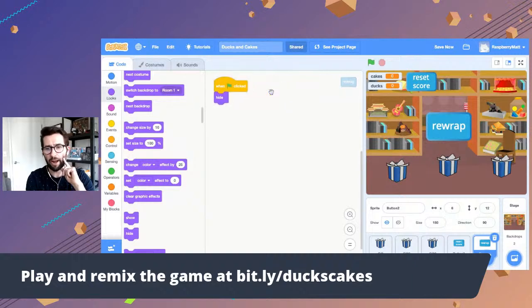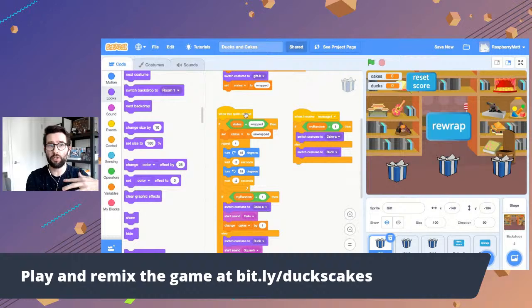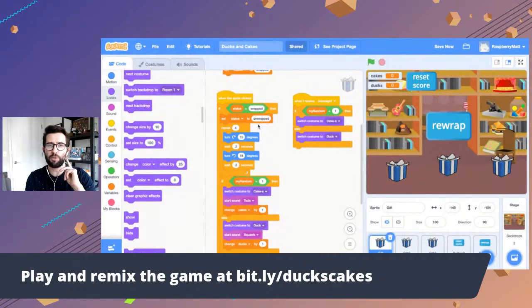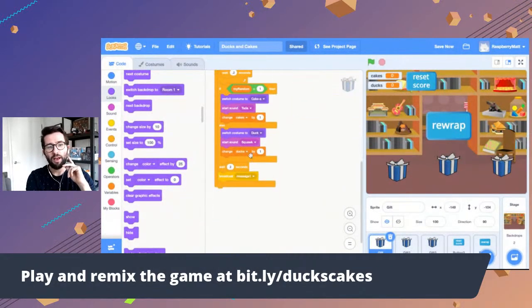Okay. Now, after someone chooses a gift, or when someone clicks on a gift, the executed code is right here. This is what happens when someone clicks on a gift. And this is what happens in particular when someone clicks on the first gift, because that's what I've chosen over here. There's some status checking just so we can see whether the gifts are wrapped or unwrapped. And if the gifts are wrapped, we know we can unwrap the gift and give points and play music and play the sound that happens in those cases.